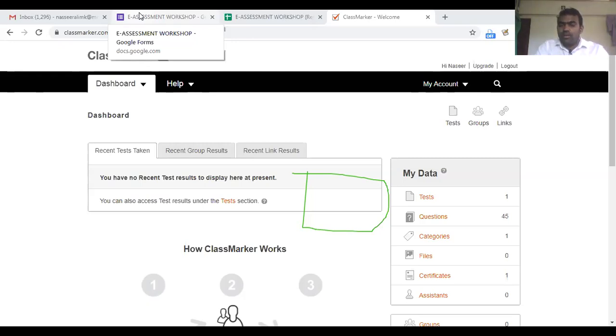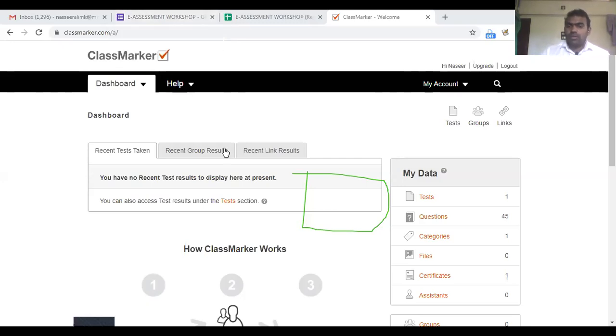You can call them into your computer lab or somewhere where connectivity and computers are available, and there you can conduct the test very professionally, the way UGC NET or NEET exams are conducted online. The UGC NET exam is online, but it doesn't mean that the candidates can sit in their room. No, we have to go to the exam center and use the computers allocated to us, and then take the test. The same way you can conduct the test here.